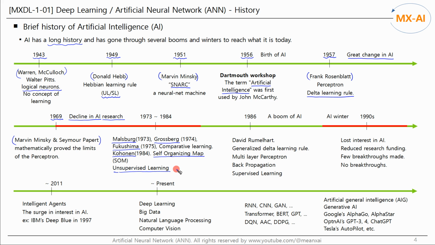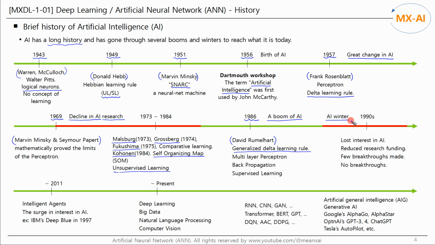In 1986, David Rumelhart created a multi-layer perceptron by applying the generalized delta learning rule. This overcame the limitations of the perceptron previously pointed out by Marvin Minsky. At this time, AI research began to boom again. However, the AI boom did not last long, and the AI winter came soon after.